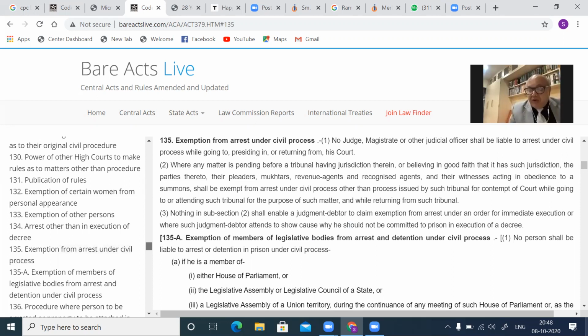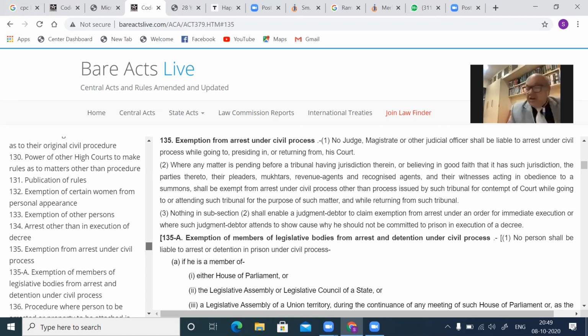Judicial officers cannot be arrested. Then similarly, under Section 135(2), parties and the pleaders and the muktars, revenue agents, recognized agents, and the witnesses attending to summons of the court who are required to attend the court relating to the matter, they can't be arrested at the time.